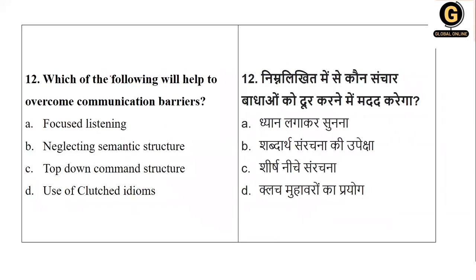Then next we have: which of the following will help to overcome communication barrier? If you have a barrier, which of these options will help you overcome it? So that is focused listening, neglecting semantic structure, top down command structure, use of clutch idioms.